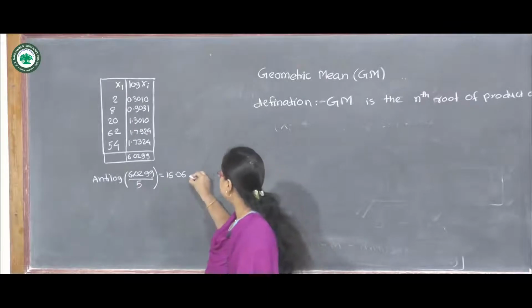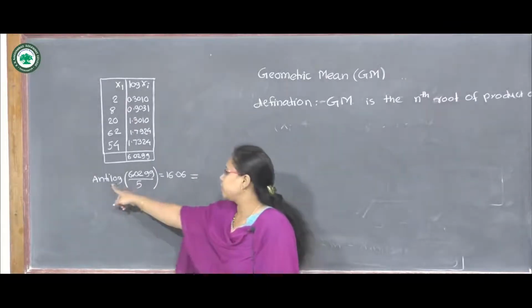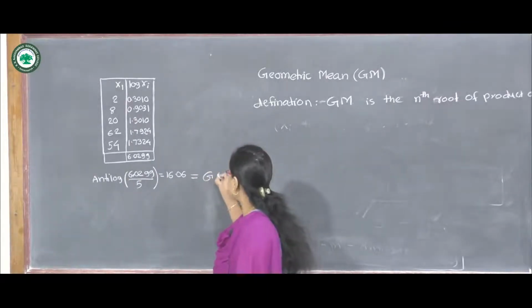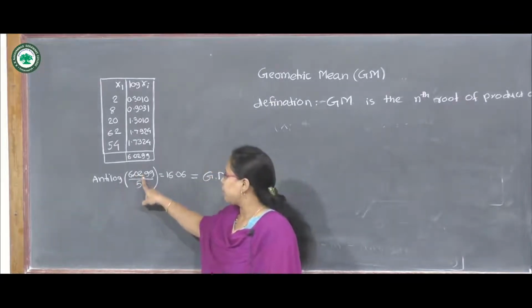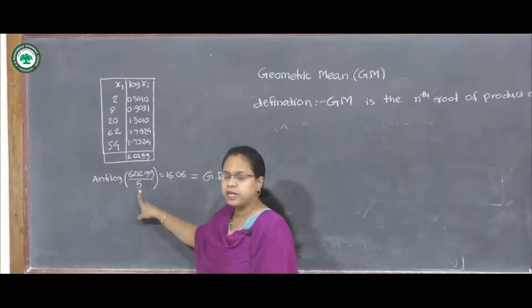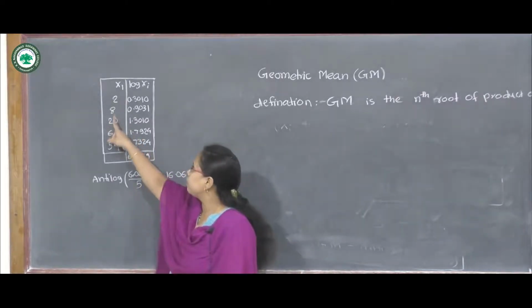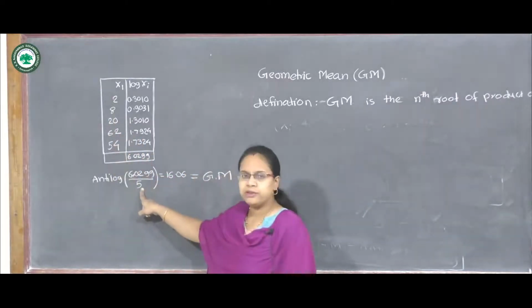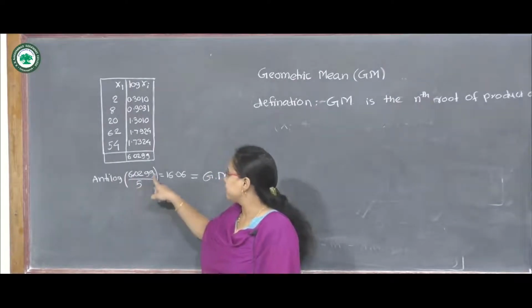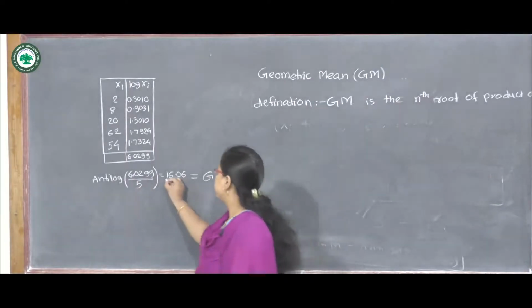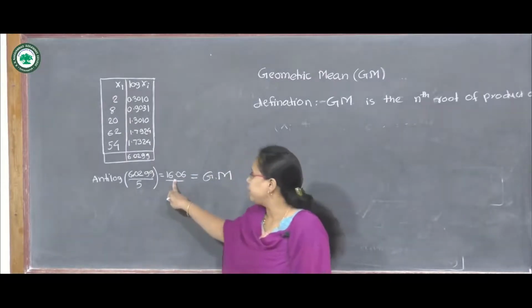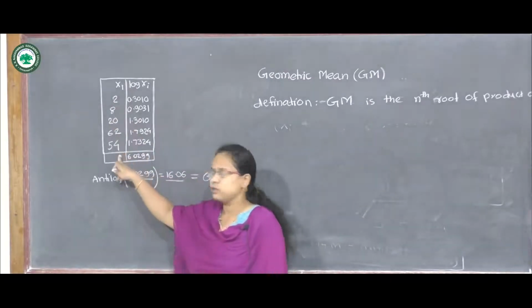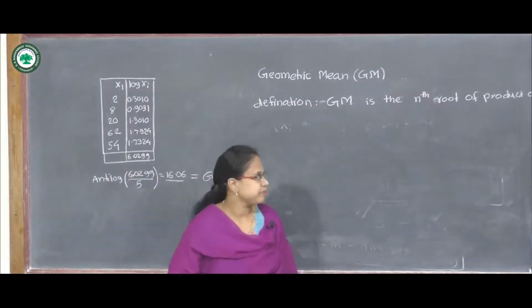Then I have used the formula for geometric mean, which is antilog of summation of log of xi divided by n. So there are 5 observations, so I have taken here 5. So we get the answer 16.06. So this is the geometric mean for the given observations.